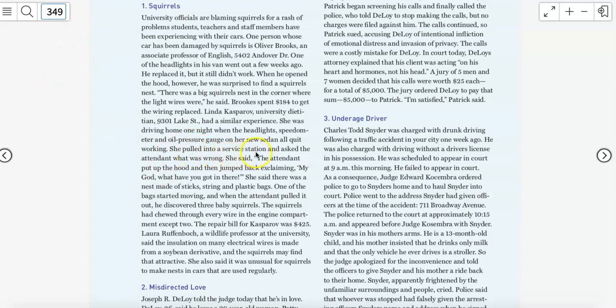Now, I wanted to show you something as well. Here you have a statement where Linda Kasparov is telling you what the attendant told her, right? So I think that's good for you to have that in there. Look, there's a single quote within a double quote if you want to use her quotations exactly the way they are. But don't skimp on details here. We're going to give you everything that people told us here.